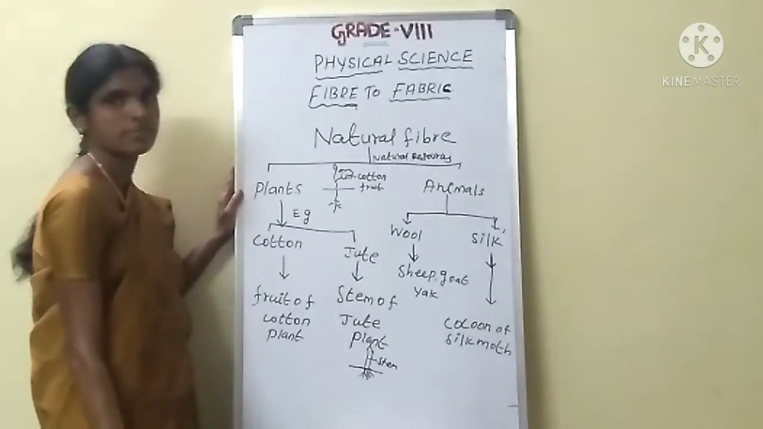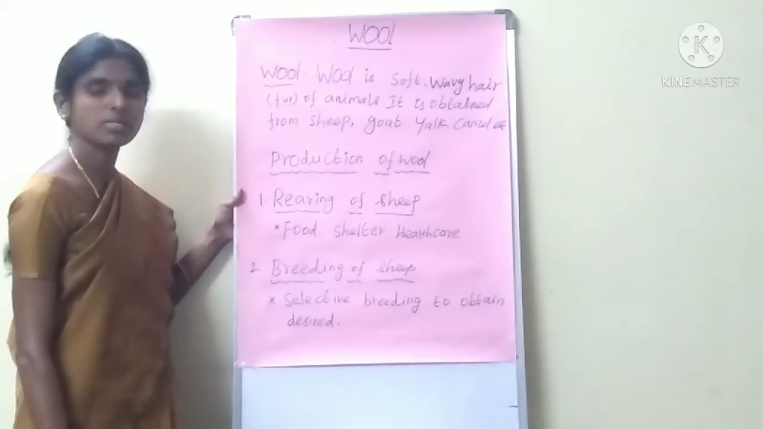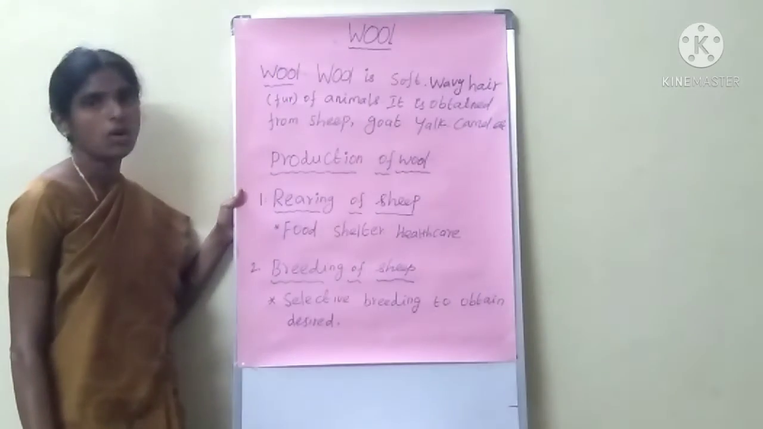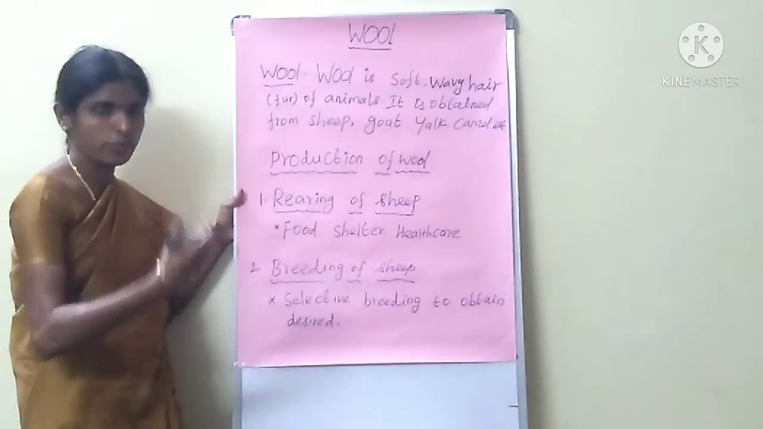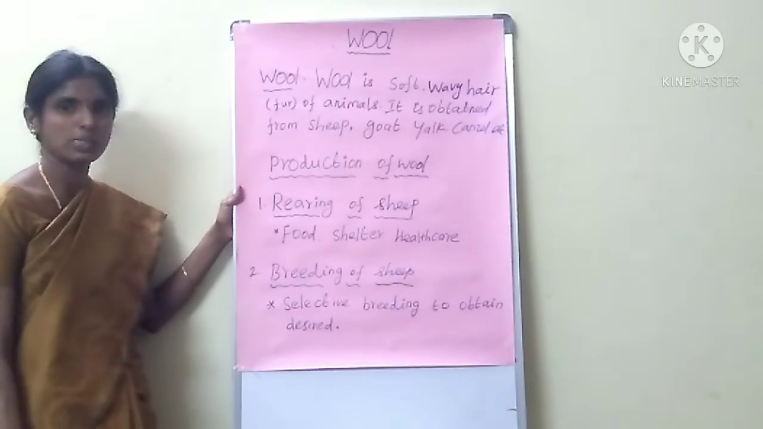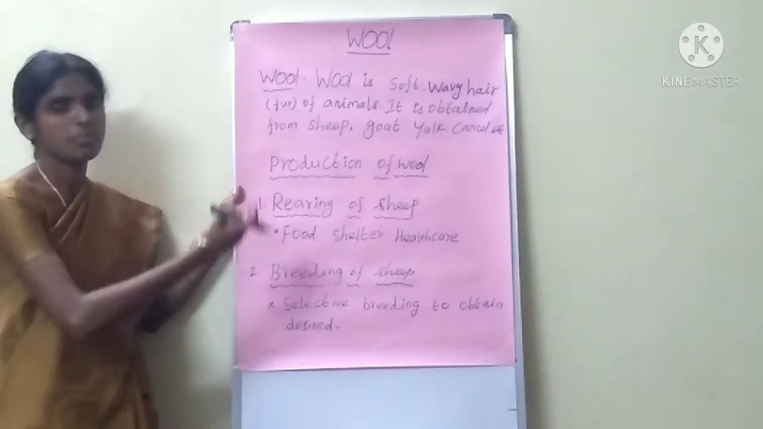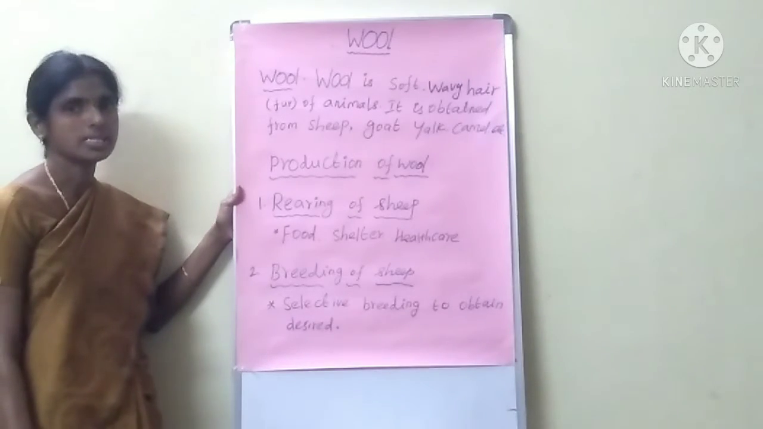Okay, students. Next one, animal fiber. Examples of animal fiber: first one is wool, second one is silk. Now we are going to discuss wool fiber. Students, natural fiber we have explained. Next, animal fiber. Say the examples of animal fiber: wool and silk.